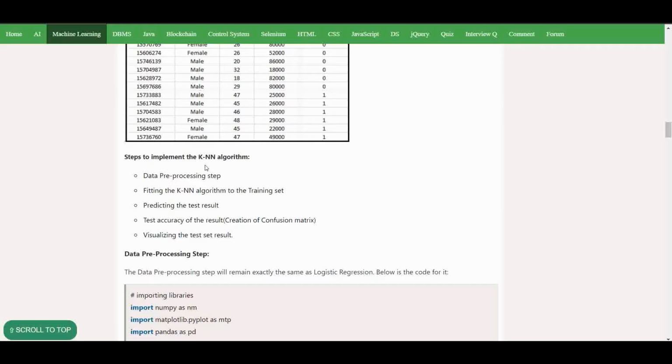So what are the steps for KNN? As we know, the data pre-processing step, then fitting the KNN algorithm, then predicting the test result, then testing the accuracy of the result, then visualizing the test set result. For data pre-processing, we are going to do the same steps, like I will show you in the code.